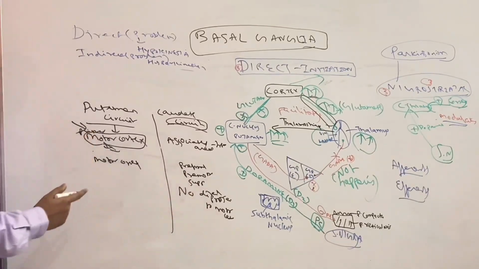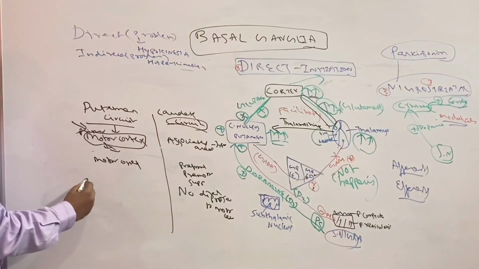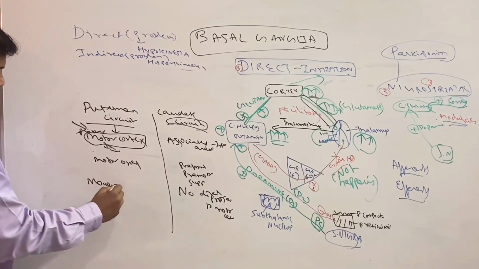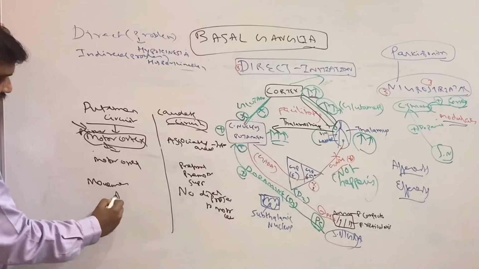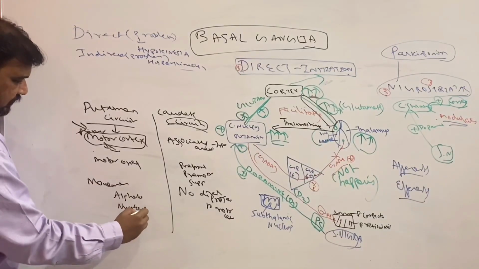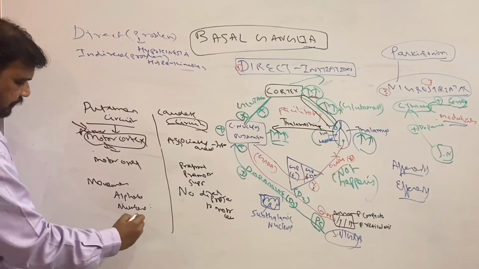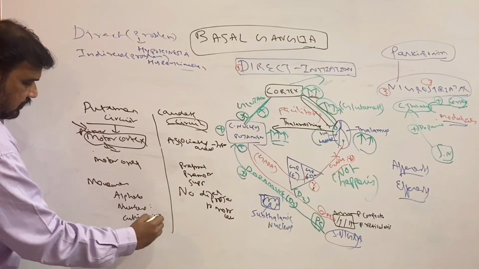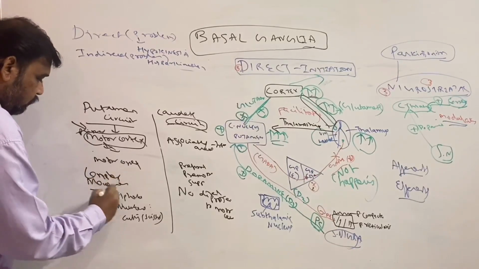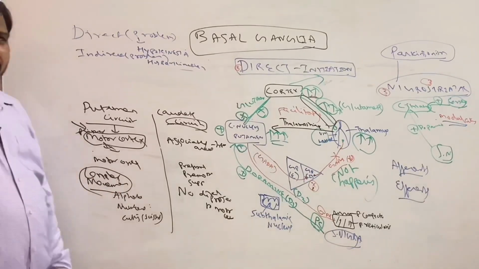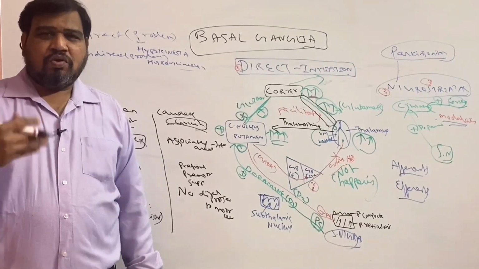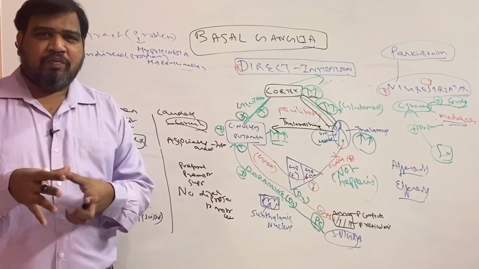And the function of this putamen circuit is mainly associated with movements like writing alphabets, writing numbers, or cutting paper with scissors. This putamen circuit is concerned with complex movements like writing alphabets, writing numbers, cutting paper with scissors, and so on, all the main complex movements.